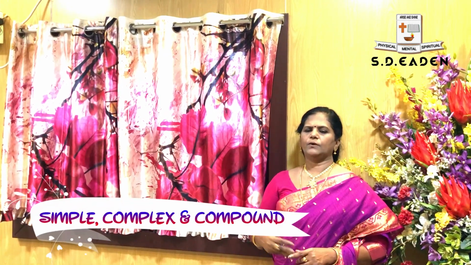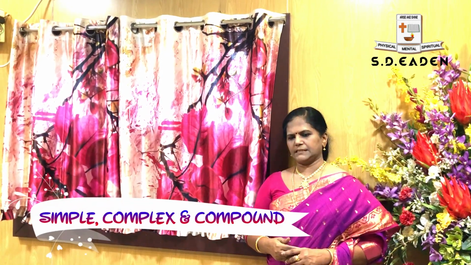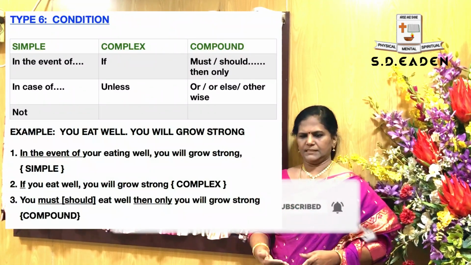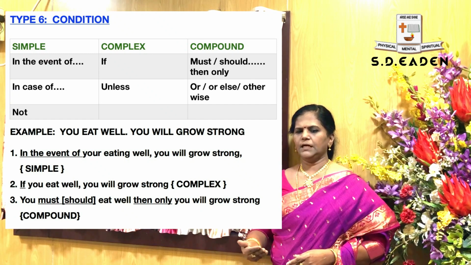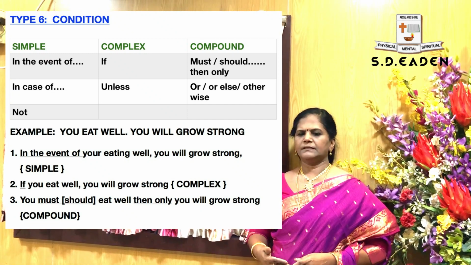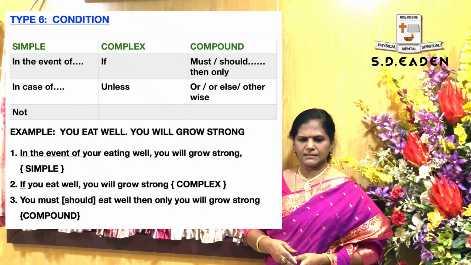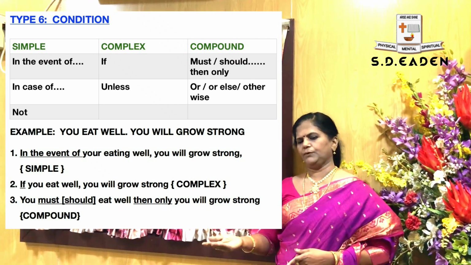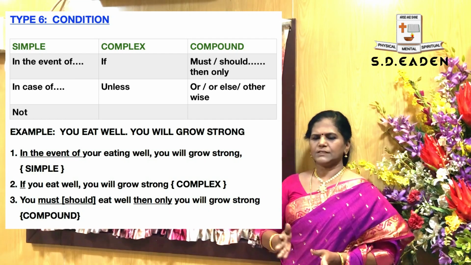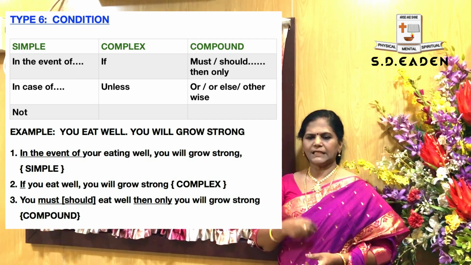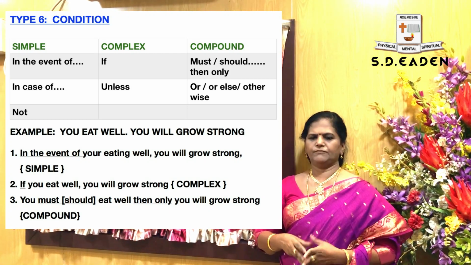Okay. Now we are going to move to type 6, that is condition. See, if you are asking any favor from your parents, your father or mother, what will they do immediately? They will, in return, ask you one favor: if you get first rank this month, then definitely I will give you a gift. That is known as condition. If you are asking a favor from others, they will put one condition in front of you.